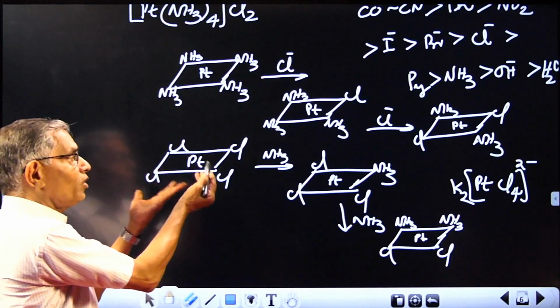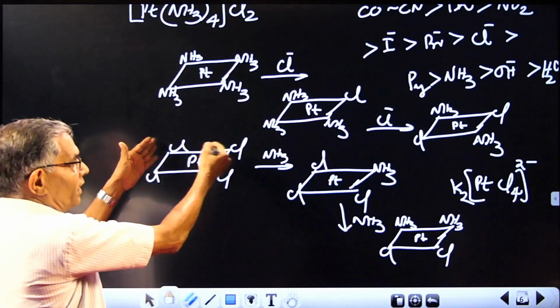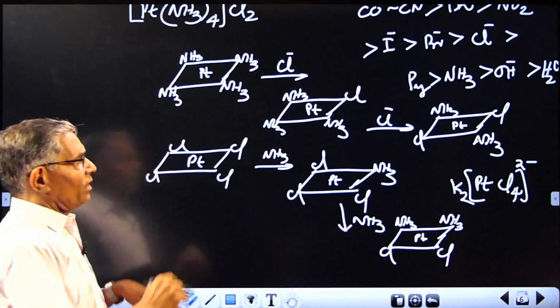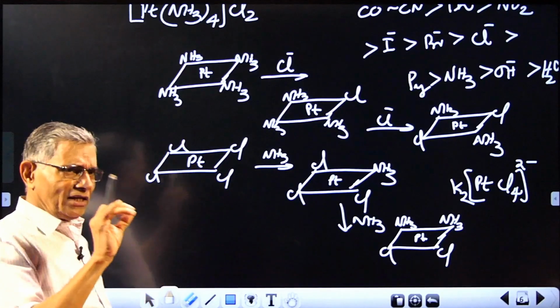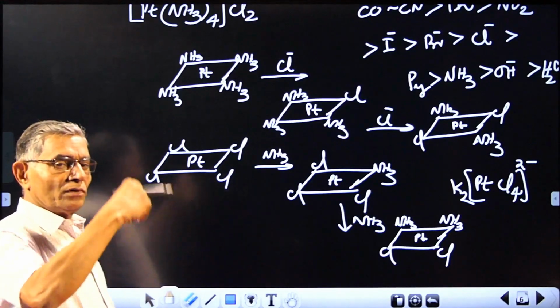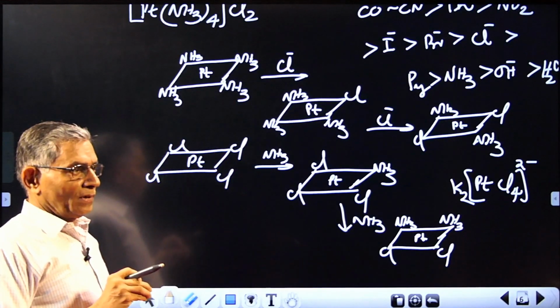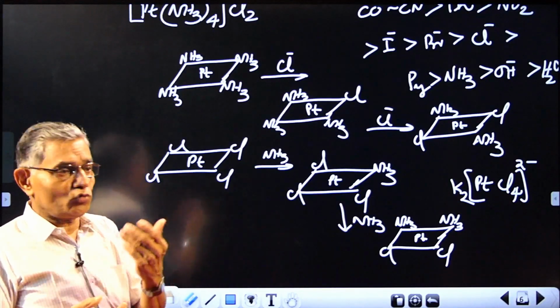You can have more groups here. You can start with cyanide or pyridine or whatever be the group you have, bromide, etc. So what is the effective meaning of trans effect? If the trans effect of one group is more than the other, that group having higher trans effect can easily produce a trans isomer. That's all.